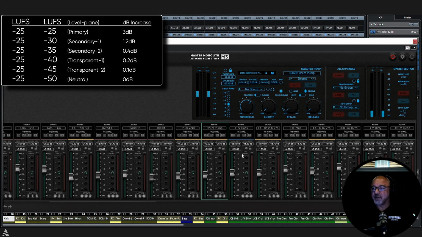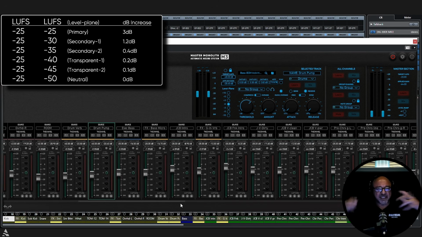Now here we have our bass. He's a primary, so primary minus 25, everything's fine. Now we have the bass, the micro bass, which is we put in like a micro pitch. So there's like a chorusing effect to kind of widen and fatten up the bass a bit. Well, we want him to really be more of a transparent kind of, you'll sense it, you'll hear it, but it's really transparent. So we'll go to transparent 2, which is minus 45.